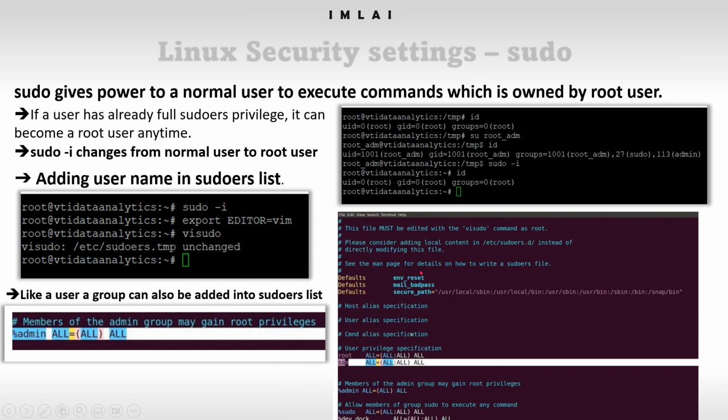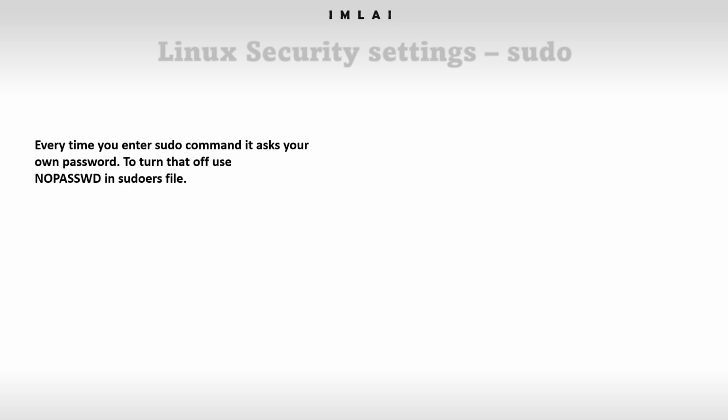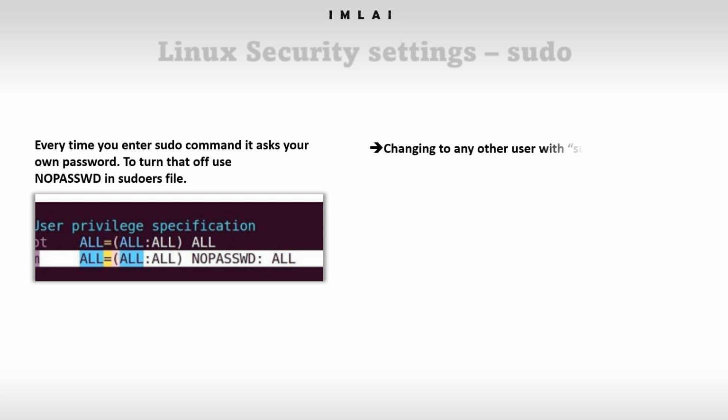Okay, so then we will move on to the second way of doing this procedure. Every time you enter a sudo command, it asks for your own password. So what can you do? To turn that off, if you don't want to enter a password whenever you are switching back and forth from the root user to a regular user, you can do that in the following way.